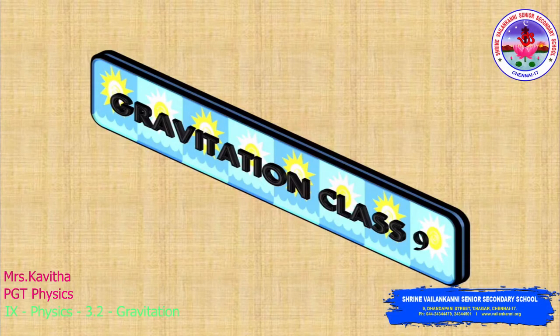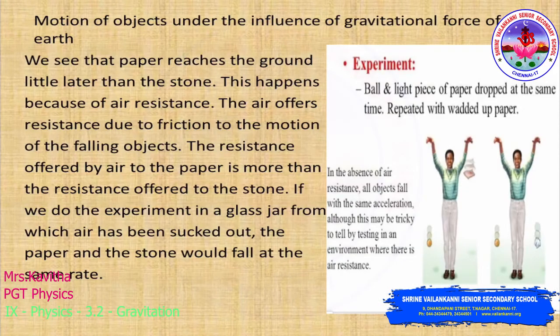Hello children, continuation of gravitation, that is, motion of objects under the influence of the gravitational force of the earth. Let us explain an activity to understand whether all objects, hollow, solid, big or small, will fall from a height at the same rate. Take a sheet of paper and a stone, and drop them simultaneously from the first floor of the building. Now observe whether both of them reach the ground simultaneously.